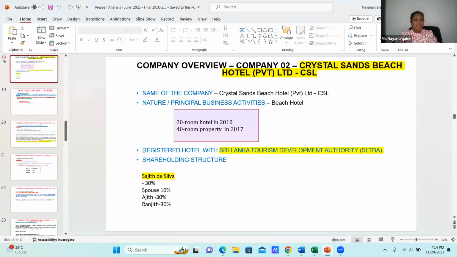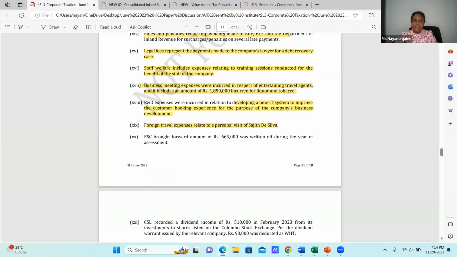This is Sajid De Silva. He is a shareholder of the company. It's gone for his personal visit, and that personal visit expense was charged to my income statement.